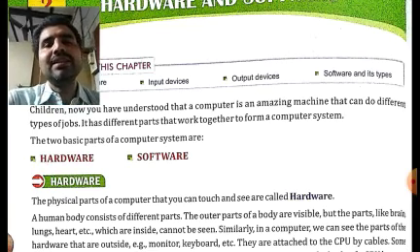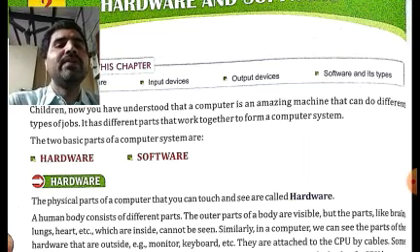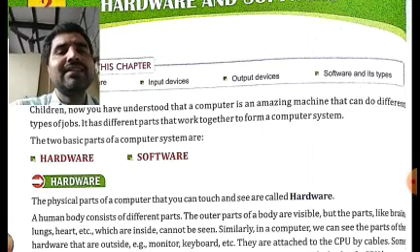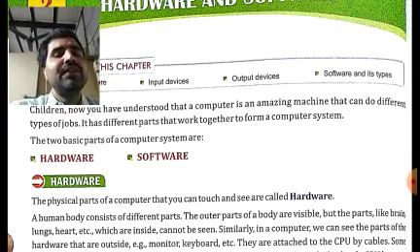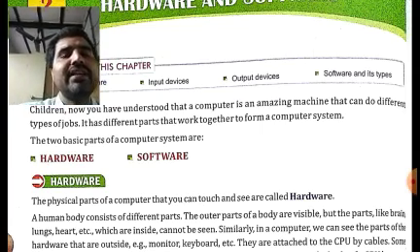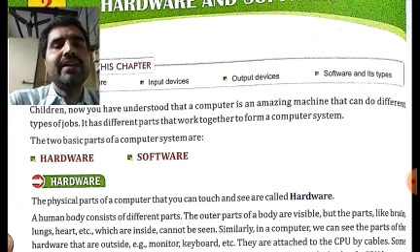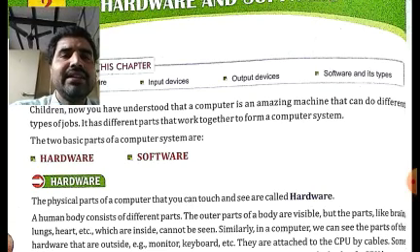So all these things are very important from an MCQ point of view. All these lines could be converted into an MCQ question. Consider this line here: the physical parts of a computer that you can touch and see are called hardware. So I can ask a question like, the physical parts of a computer that we can touch and see are called dash. What is the correct answer in this case?